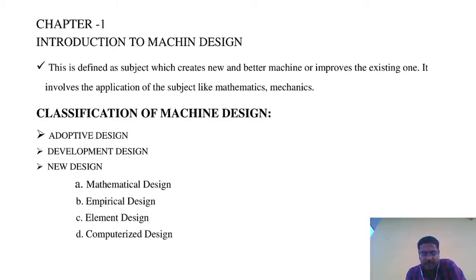This type of design is worked with the use of computer systems in the creation, modification and analysis. Computerized design is fully automatic, using particular codes, and we go for it numerically. This is called the classifications of machine design.